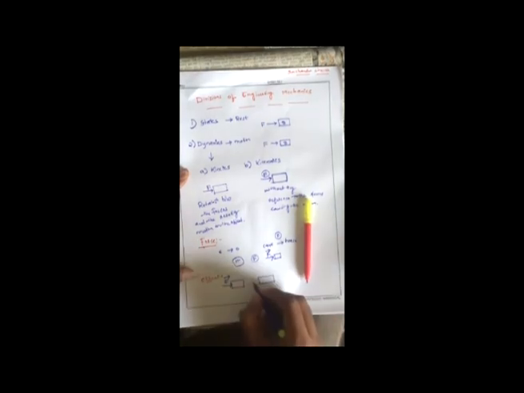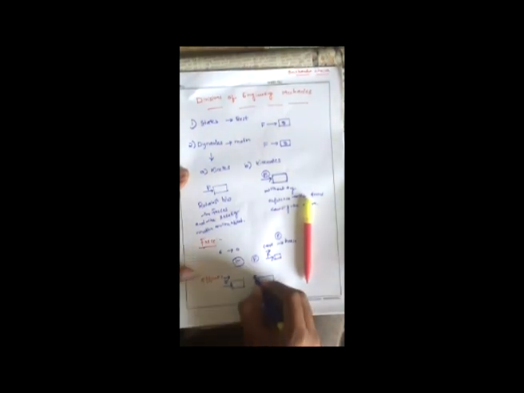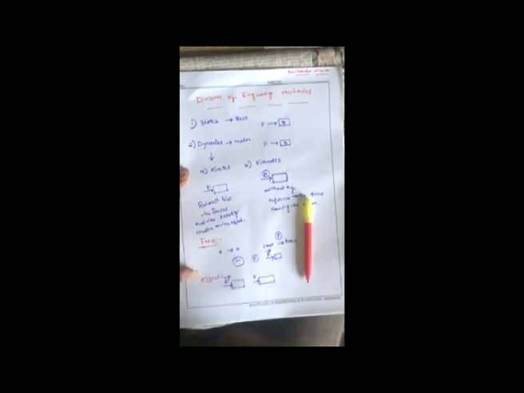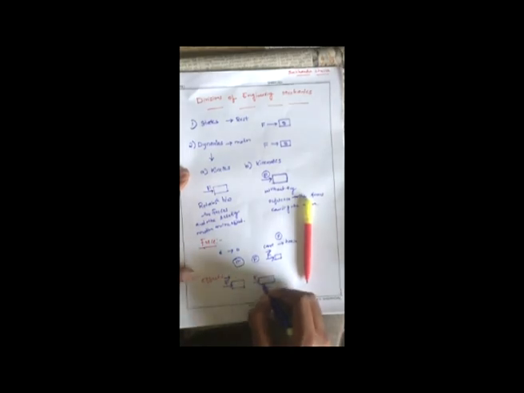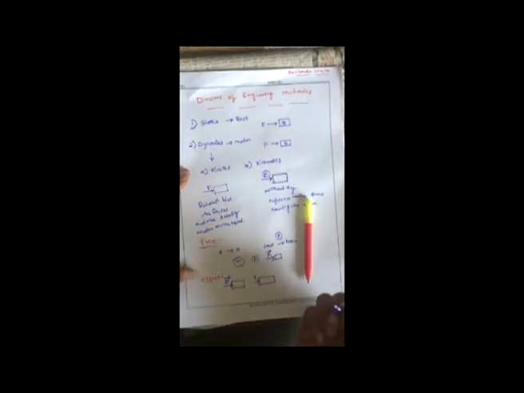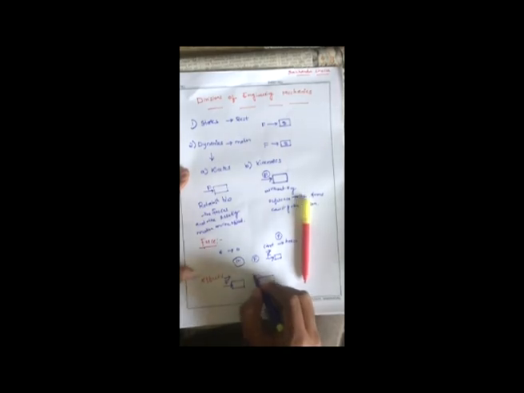I can increase the motion by applying another force F. Nothing but F is used to accelerate the body. I am repeating once again: F is used to accelerate the body. In the first case, I am applying the force F on the body which is at rest. This force F will tend to move the body. Here the body is already in motion, and I am applying force F. This force F will accelerate the body.